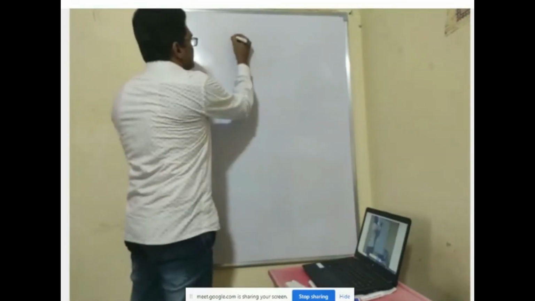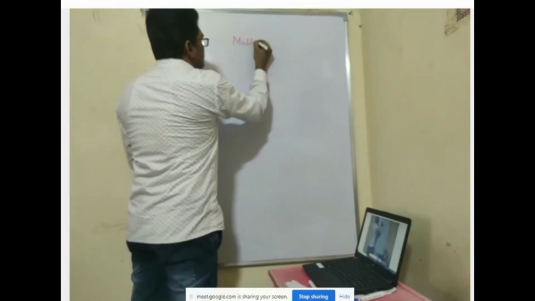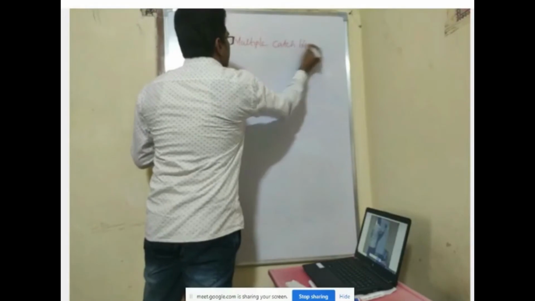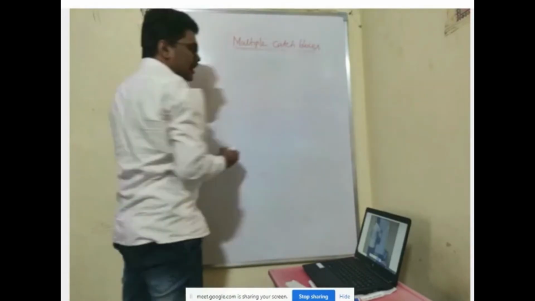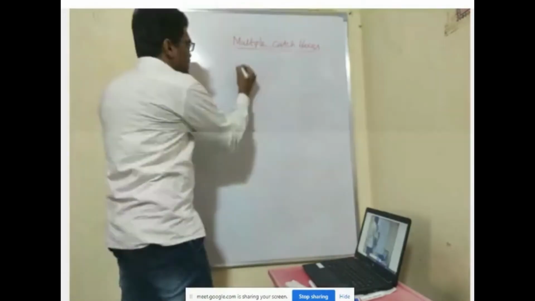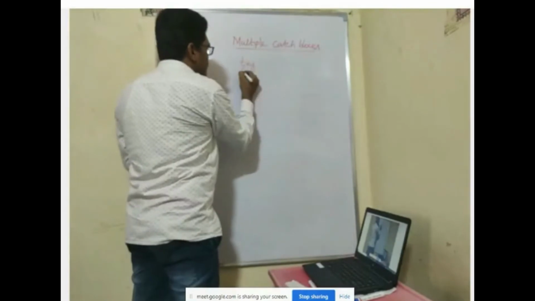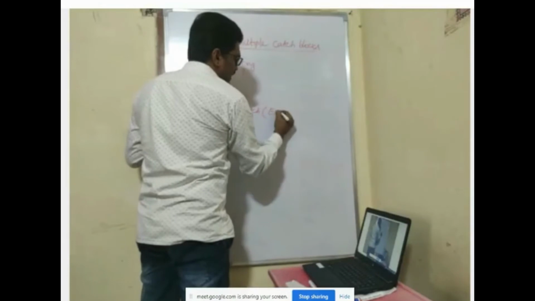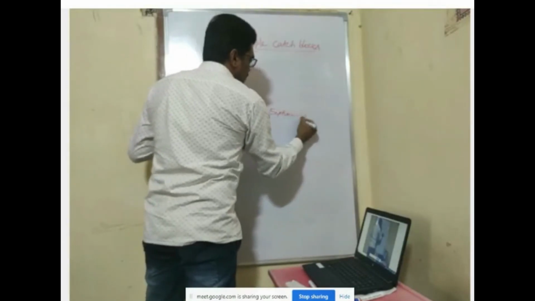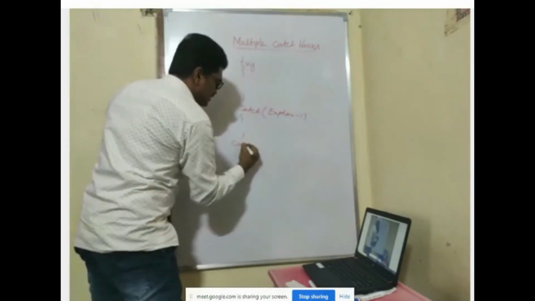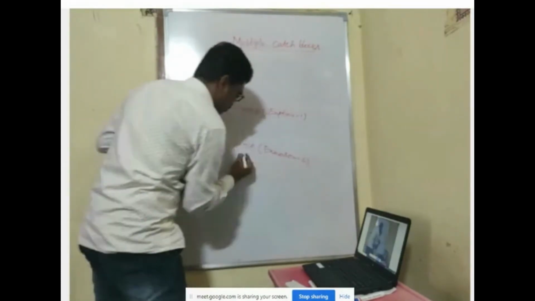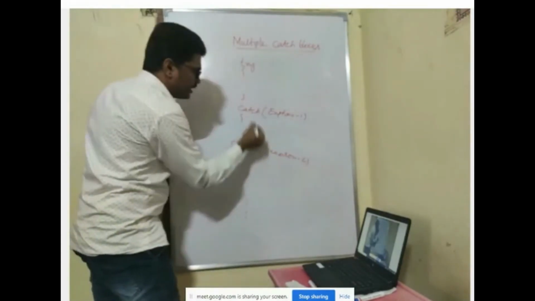So that is multiple catch blocks. You can have multiple catch blocks. So what I do is I have one try block and I have catch block 1. So here I'll write exception 1. Is that right? Here I'll write exception 2. Okay, like this you can write multiple catch blocks.